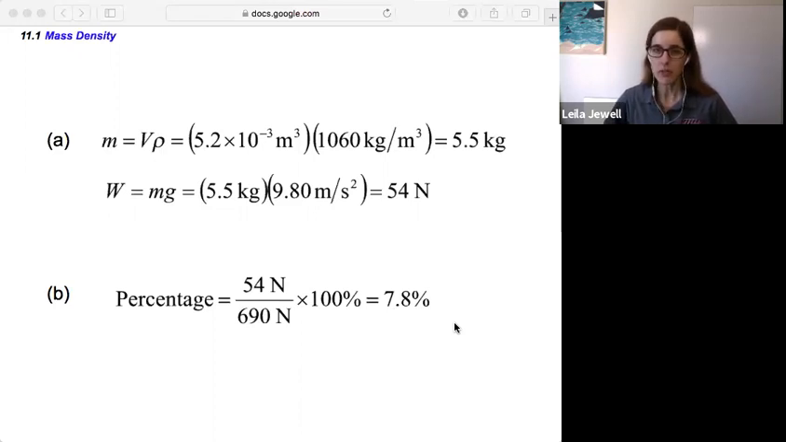So not a huge percentage, but definitely a noticeable part of your overall weight. So blood is part of your weight. Pretty nifty to see that. And more importantly, this highlights how we can use density to often figure out mass. So that's something that we will often do with these types of problems.